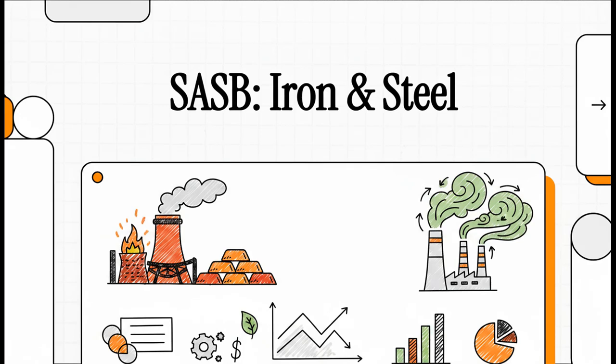Welcome to this explainer. Today, we're diving straight into a step-by-step masterclass on reporting against the SASB iron and steel producer standard. Look, steel production is responsible for around 7 to 9% of global carbon emissions. So if you're tracking the sustainability and financial risk of these producers, these greenhouse gas metrics aren't just compliance checkboxes. They are literally the fundamental numbers dictating the reality of the business. Let's get right into tracking production and emissions.